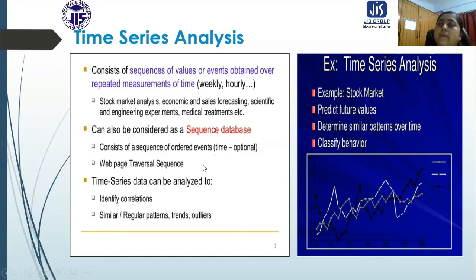A web page traversal sequence can be an example of that. Time series data can be analyzed to identify correlations, or to find similar or regular patterns, trends, and outliers. So this is basically time series data analysis, and it is one of the ways of prediction.